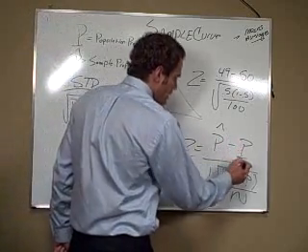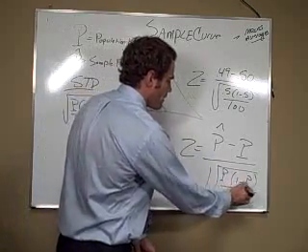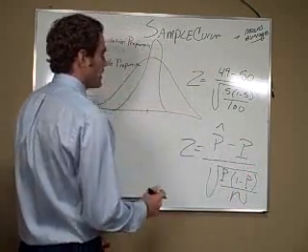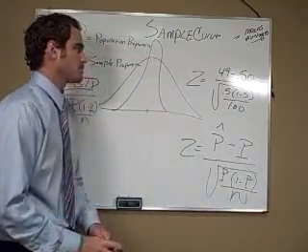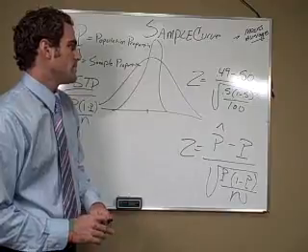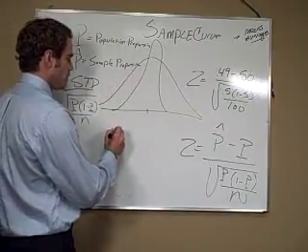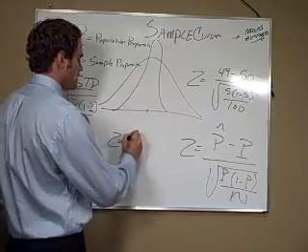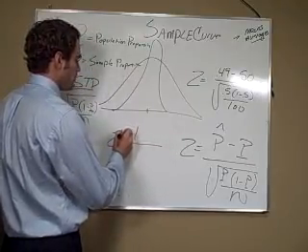Now, this p and this p are the same p. Okay? So, in our formula, 50%, 50%, 50%. 0.49 over the standard deviation. So, on the top, we have z equals 0.1 minus